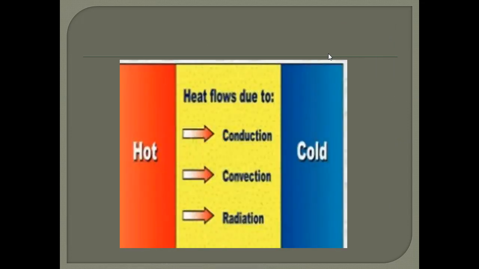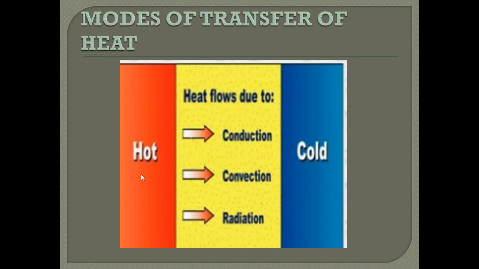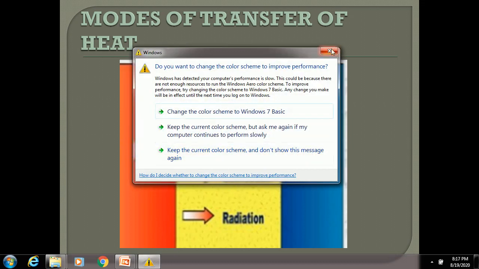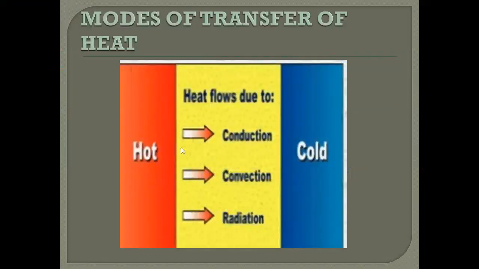So heat can be transferred from one body to another body by three modes. They are conduction, convection, radiation.